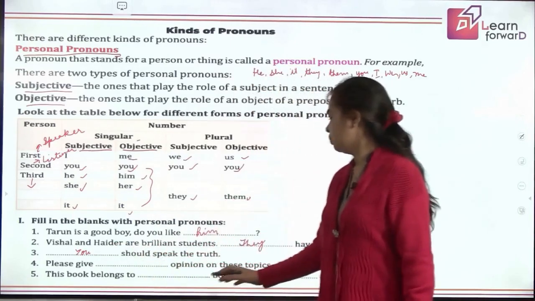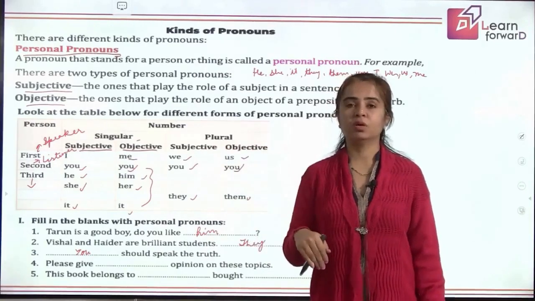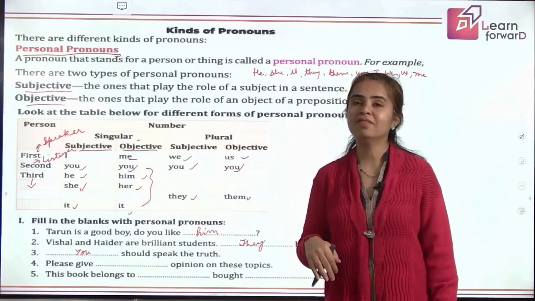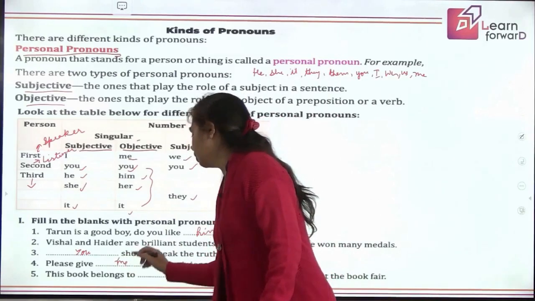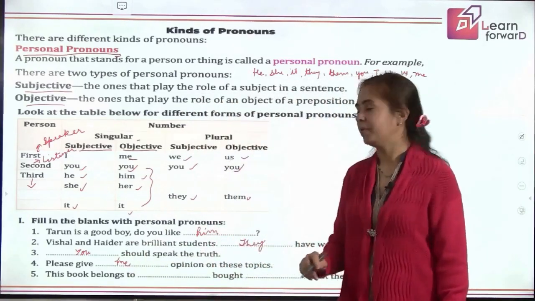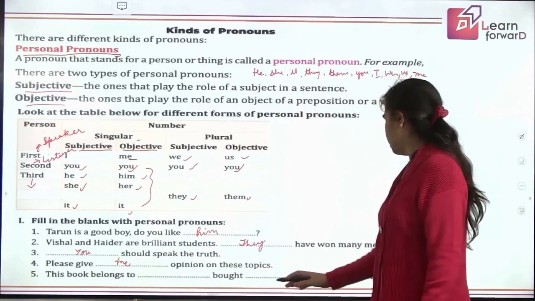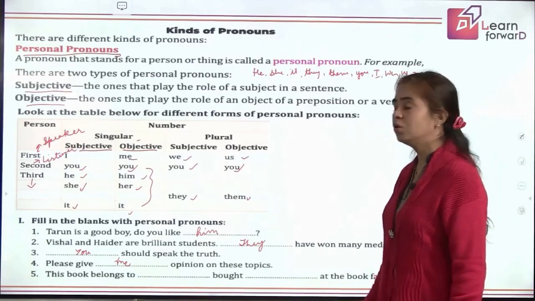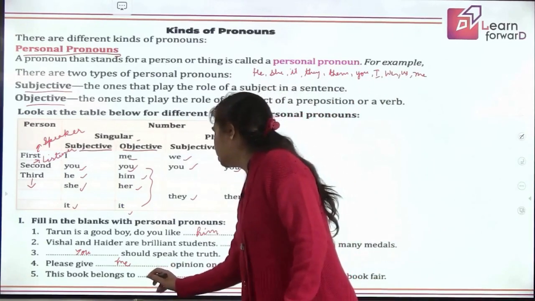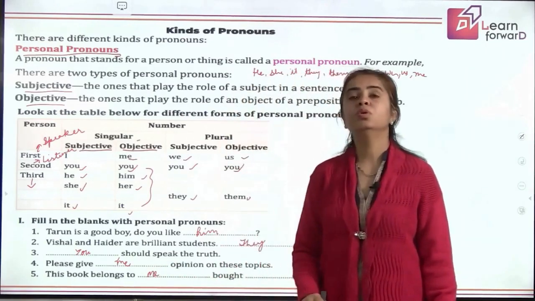Please give dash opinion on these topics. So if I am asking for the opinion, I am saying, please give me opinion on these topics. Next, the book belongs to dash, dash bought it at the book fair. This book belongs to me. You can say this book belongs to you also.